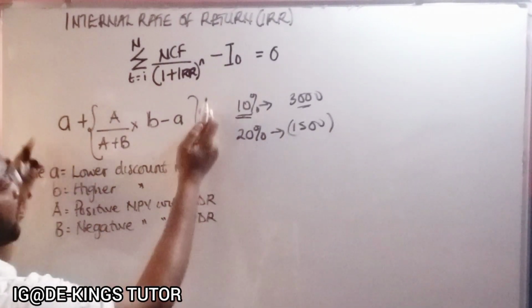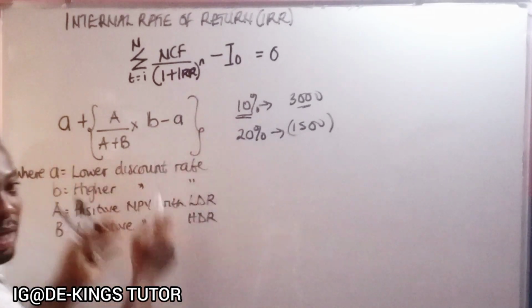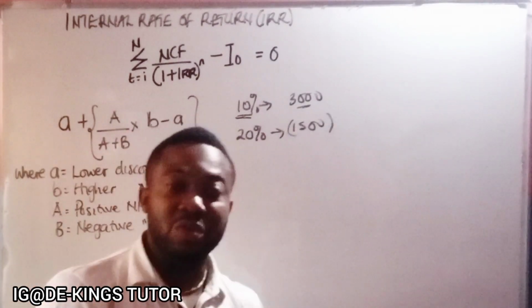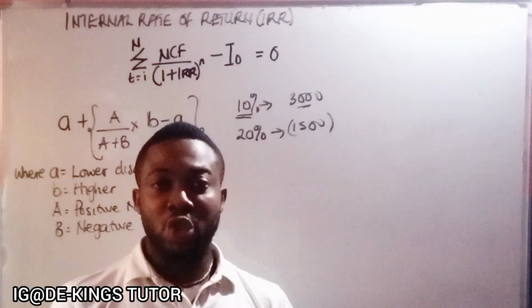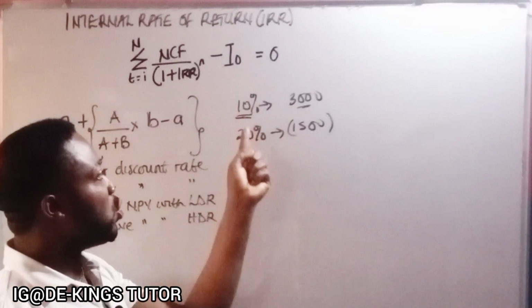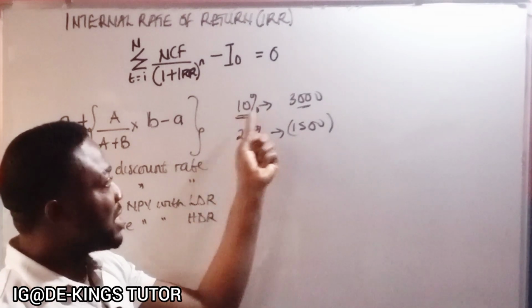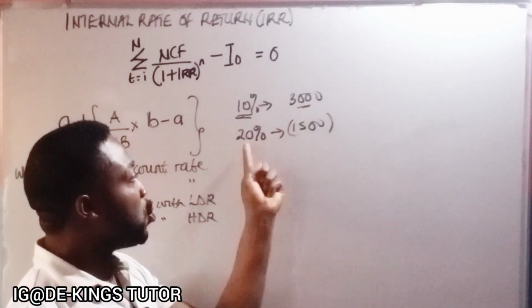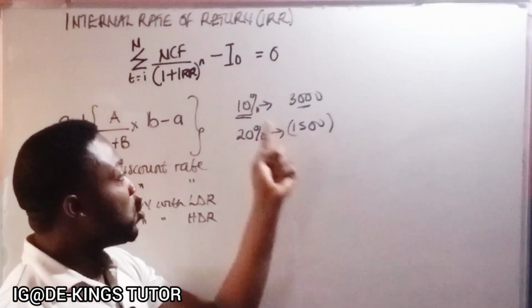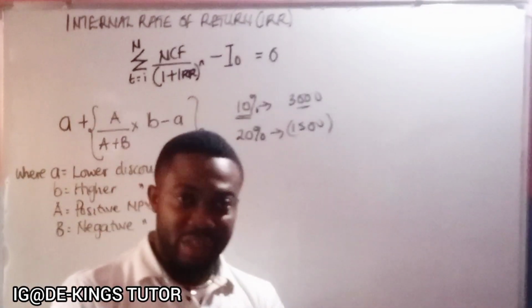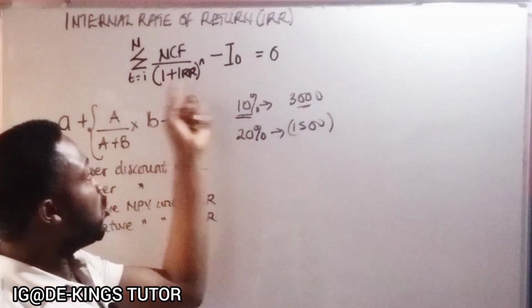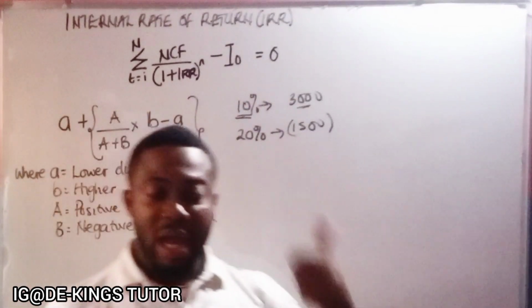So once you put in this formula and you solve that, it gives you the rate that will become the internal rate of return. That rate might be in between 10 and 20, because with 10 it gave us a positive, with 20 it gives us a negative. So in between them will give you the rate such that when you apply it, probably using a financial calculator, it will give us a 0 NPV.